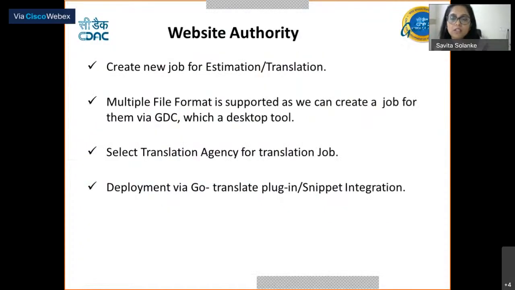So in a nutshell, the website authority creates a job for estimation and translations. Multiple file formats are supported, as we can prepare the job via desktop tools, that is GDC. Select the translation agency for the job, and once the job is 100% complete, we can see the output of the job from the GoTranslate plugin or snippet in the website, which was demonstrated by Kapil. On-the-fly localization of the websites will be the outcome after the following processes have been completed.